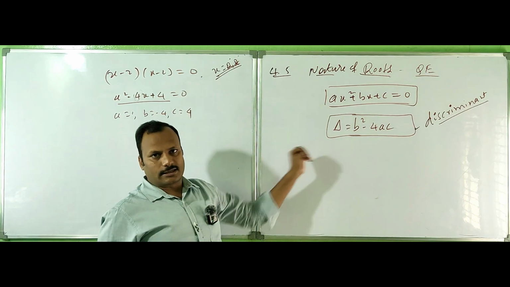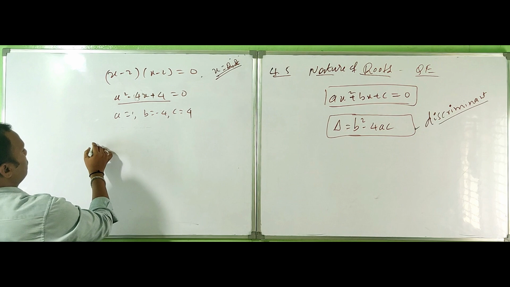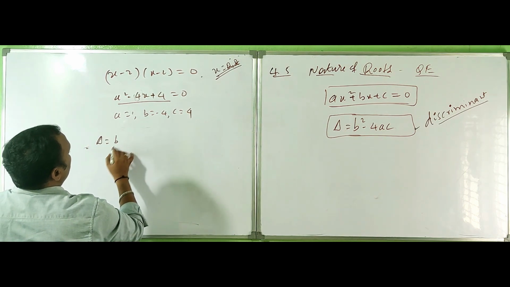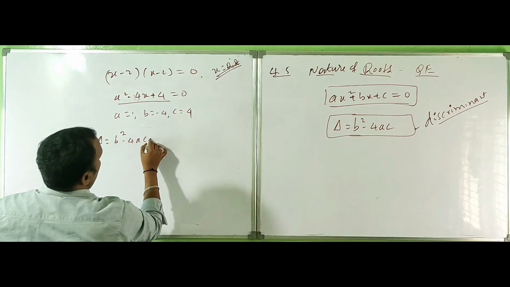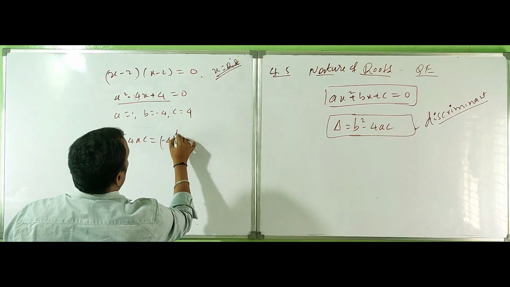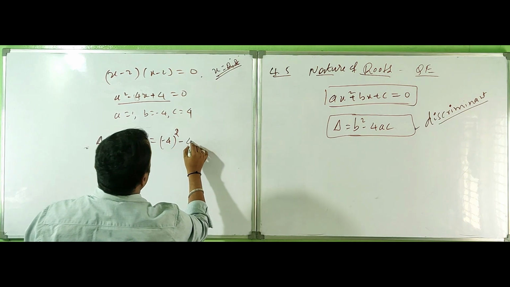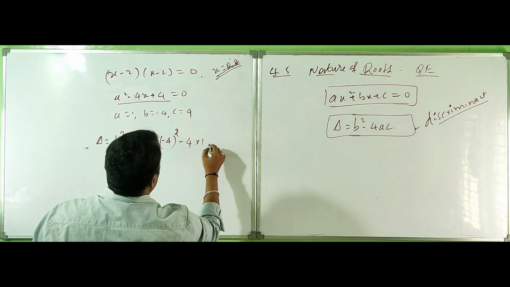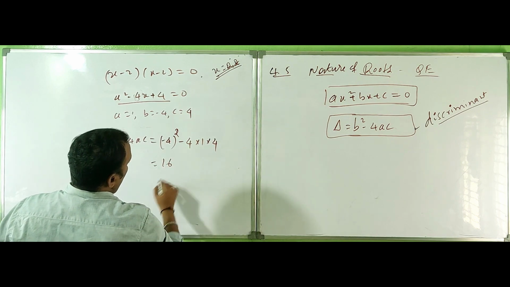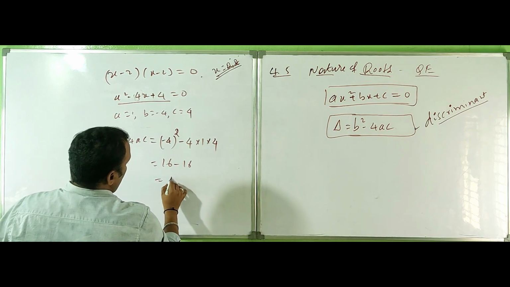Let's check this condition. The discriminant is equal to b square minus 4ac, which is minus 4 whole square, minus 4 into a is 1 and c is 4. This is 16 minus 16 is equal to 0.